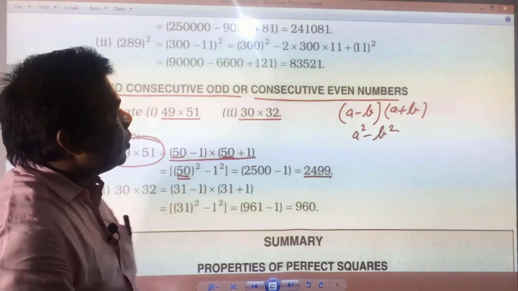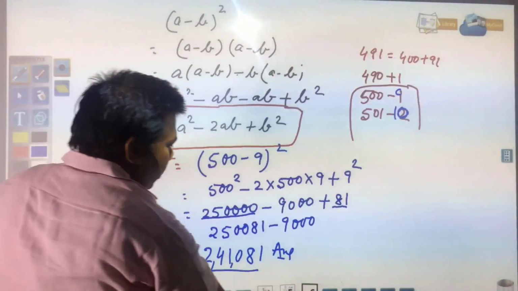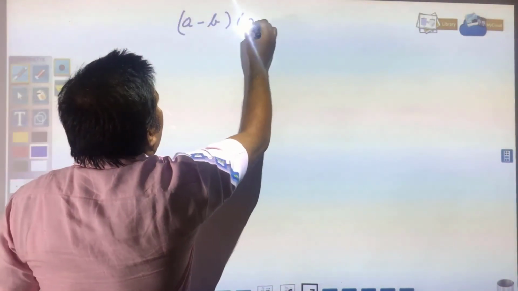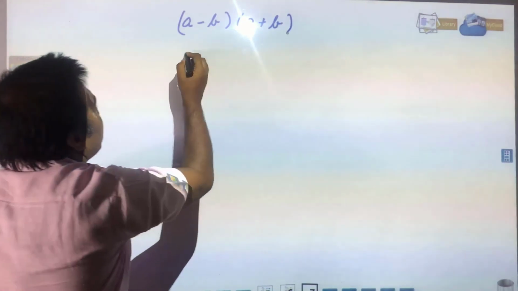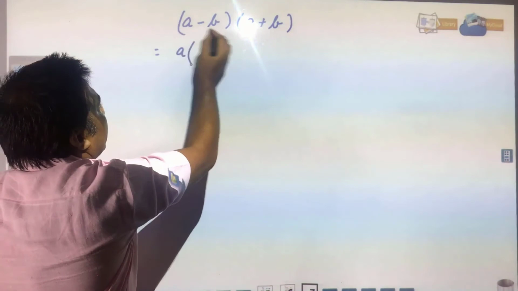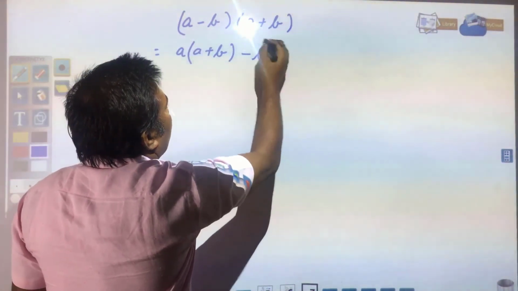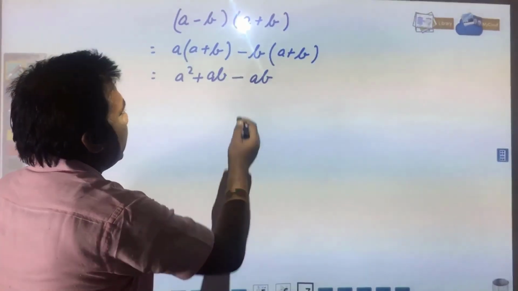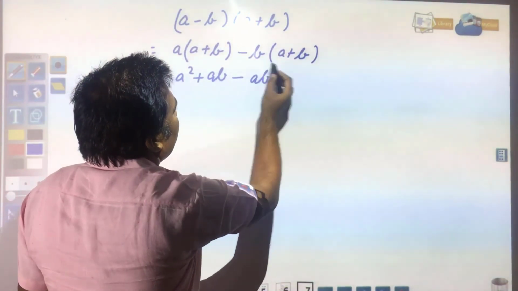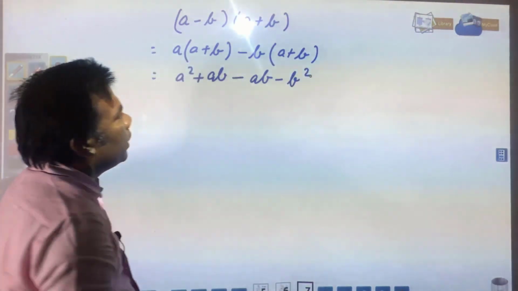Here you see this formula also, how this formula can be derived. A minus b into a plus b. So, this can be again done in the same way, this can be multiplied a into a plus b and minus b into a plus b. Here you see minus b into a is minus ab, and minus b into plus b will be minus b square.